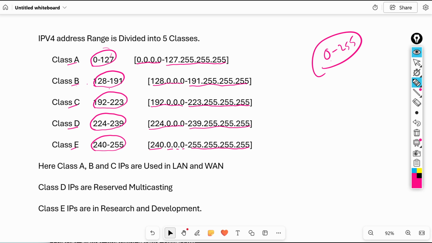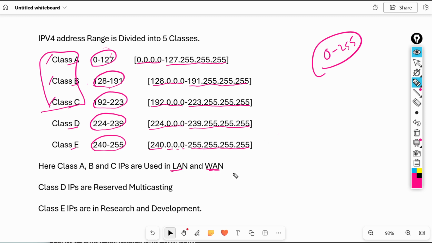But where do we use these classes? Generally, where do we use these IP address classes? Class A, Class B, and Class C IPs are used in LAN and WAN, local area network and wide area network. Local area means within the office or within the building. Wide area means one branch to another branch, within the city, within the state, within the country, or within the world, from anywhere to anywhere.